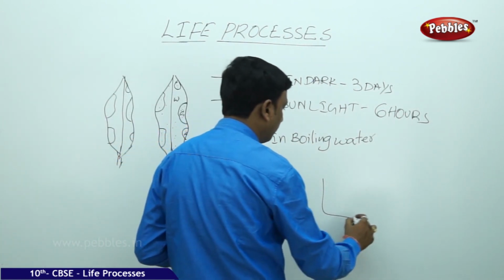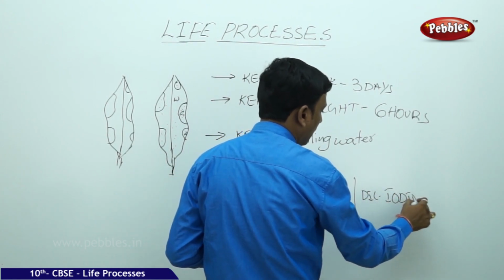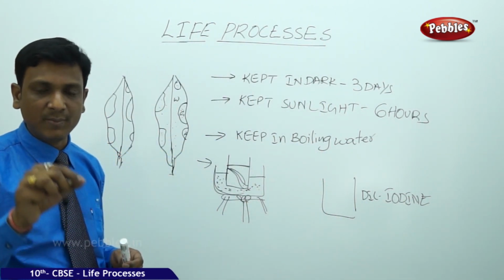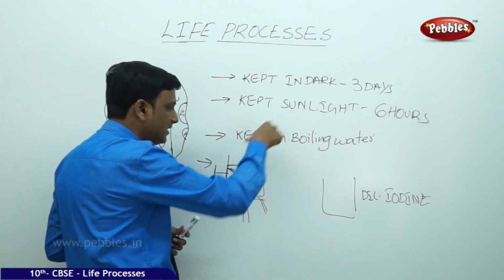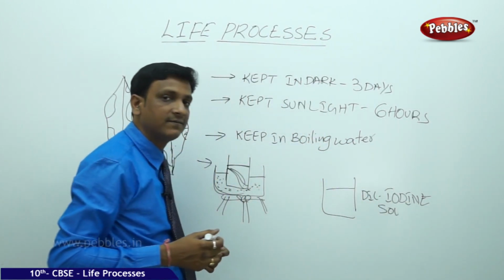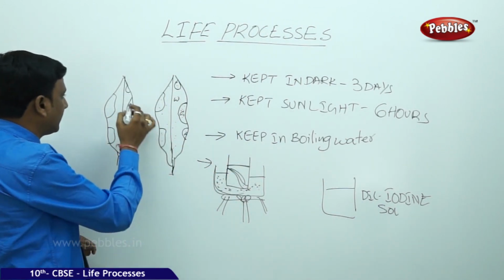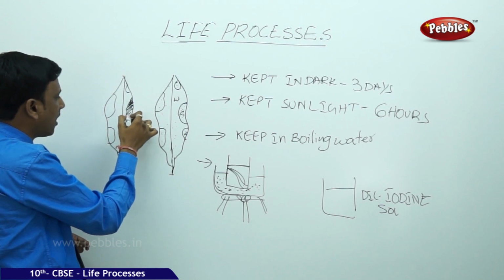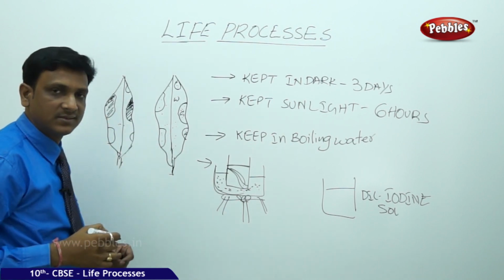Now take some dilute iodine solution. Iodine is used to test the presence of starch. When starch comes in contact with iodine, it turns dark blue in color. Now we have to take this leaf and dip it in the dilute iodine solution. Let us see what happens to the leaf. We dipped the leaf in this dilute iodine solution. The areas which were green earlier turn dark blue. The other area remains the same, colorless. What does it mean?